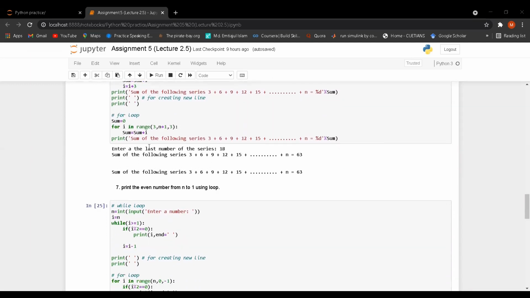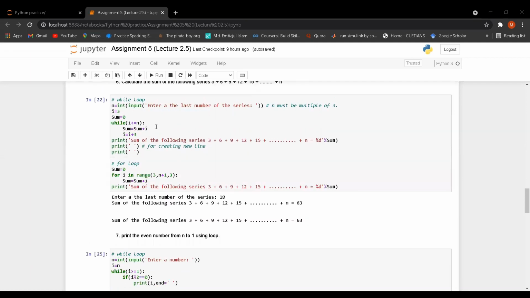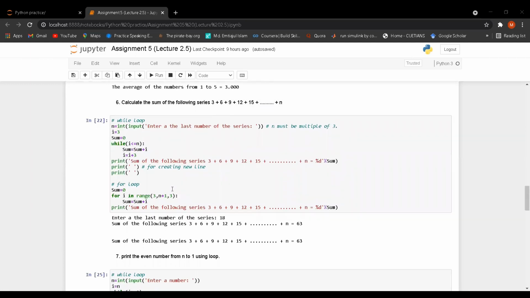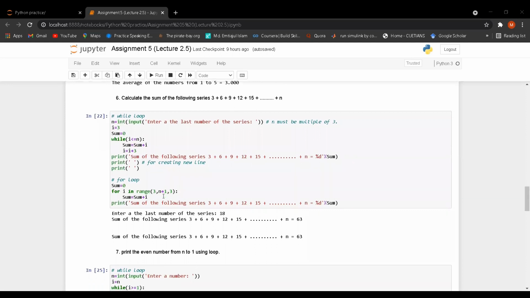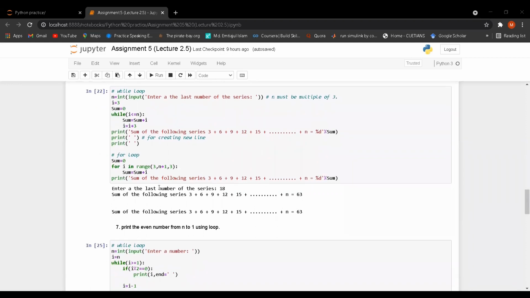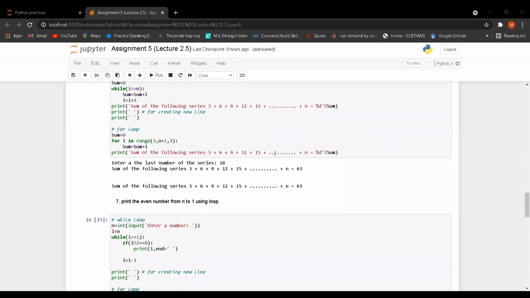Next, the for loop. I have taken sum is equal 0, and under the range function I have taken the initial value. The initial value is 3 from the problem, you can see, and the increment is 3. I have said previously that the condition for the for loop should be n plus 1, number of executions plus 1. After that I have taken a variable, sum is equal sum plus i, and then printed the result.